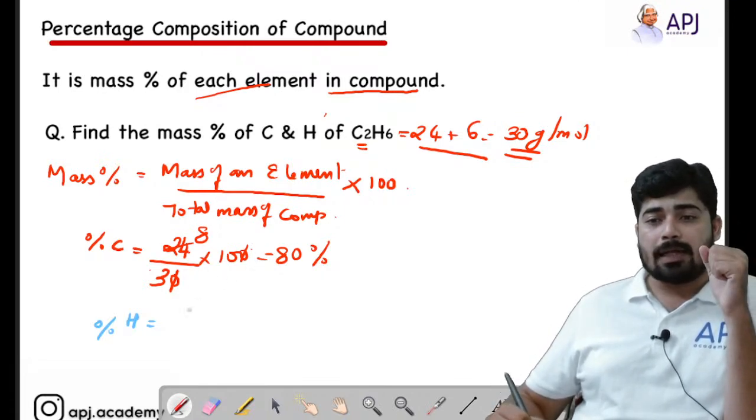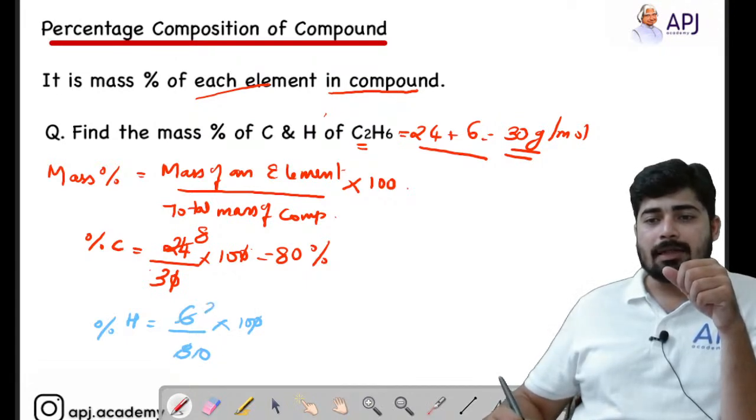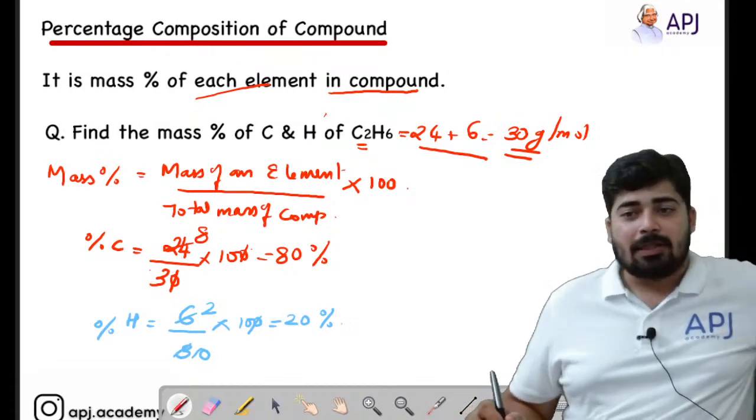So I can simply write it as 6 divided by the total mass of the compound, 30. So 6 by 30 into 100. We can cancel the 0, and 3 and 6 can be cancelled, and so we get 20%.